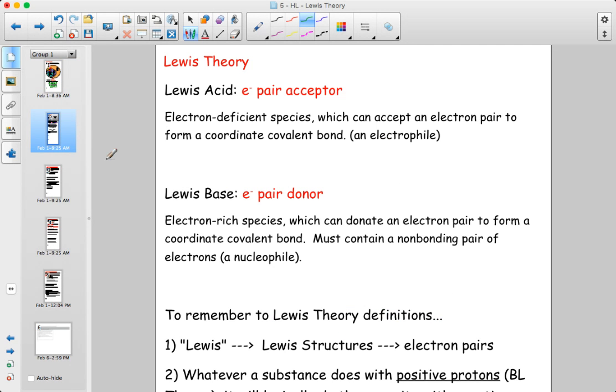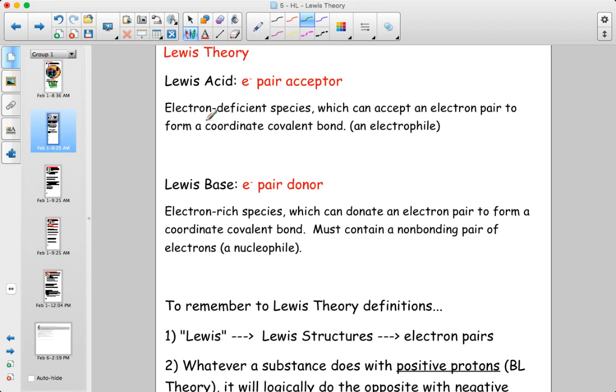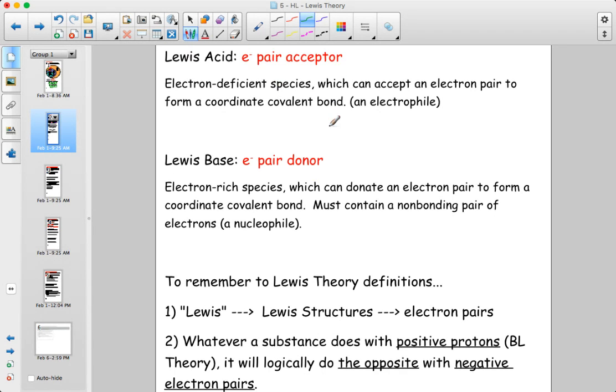Okay? Now, the Lewis theory instead focuses in on electron pairs. So we're going to look at the same reactions, but now we're going to try to focus on what's happening with the electron pairs in these reactions. So a Lewis acid is an electron-deficient species that can accept electron pairs, and it will form a coordinate covalent bond in those cases. And a Lewis base is an electron pair donor. These tend to be electron-rich species, which can donate electron pairs to form coordinate covalent bonds.